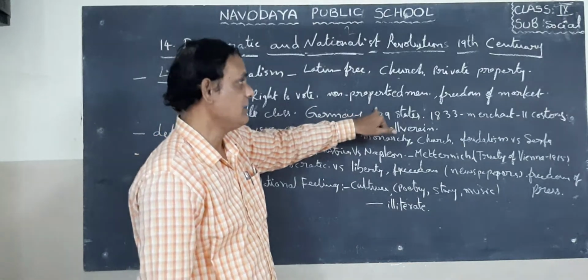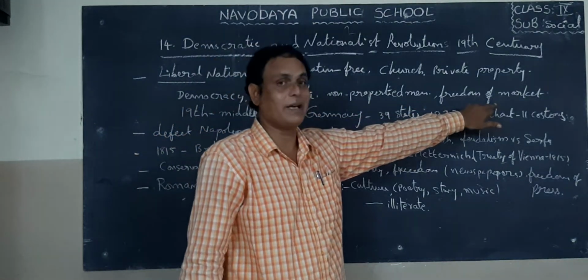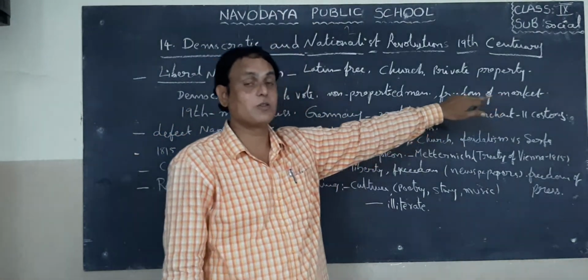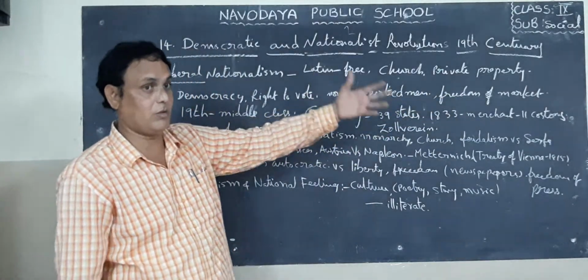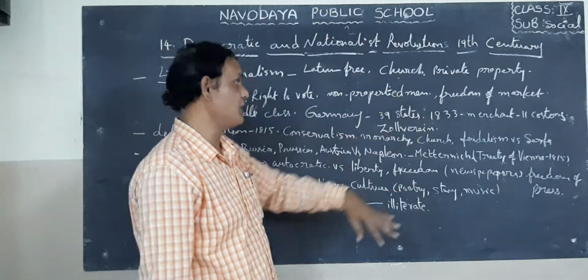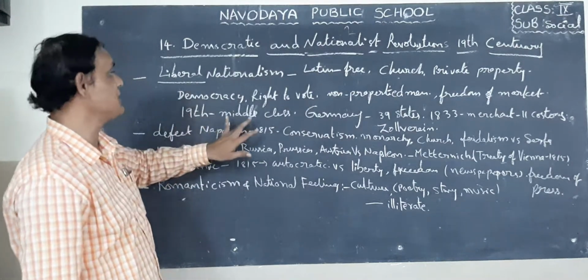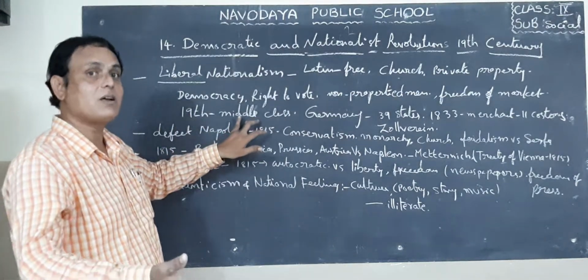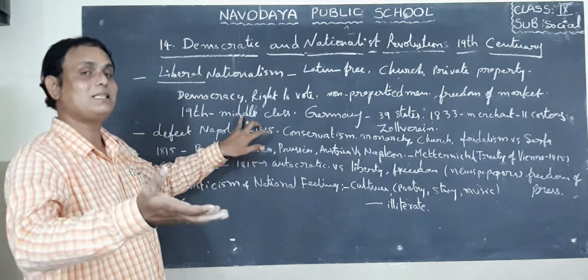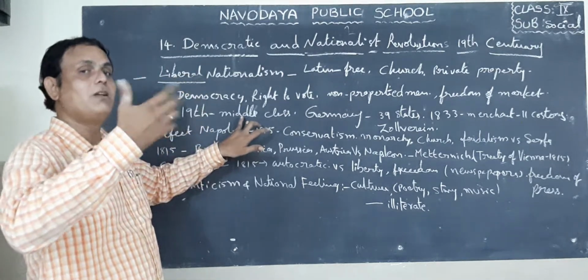Next one, freedom of market. They were also asking the concerned authorities about freedom of market in that century. For example, in the 19th century, a separate class came forward. What is that separate class? The middle class.